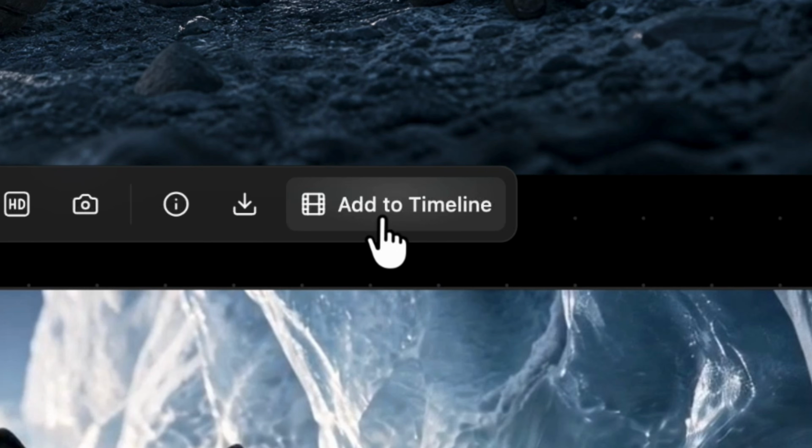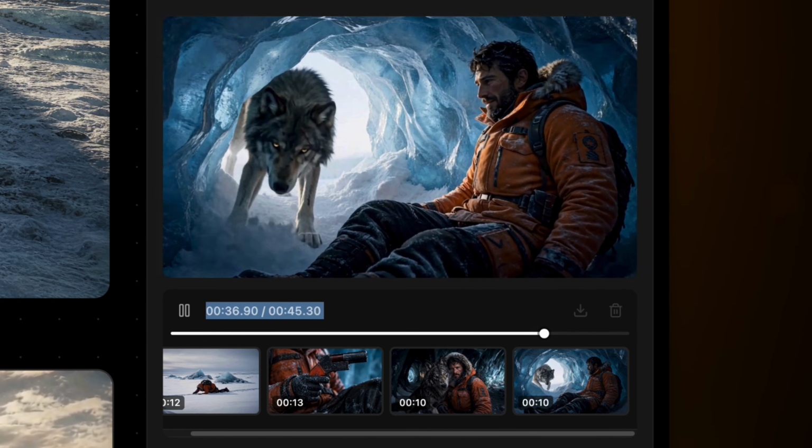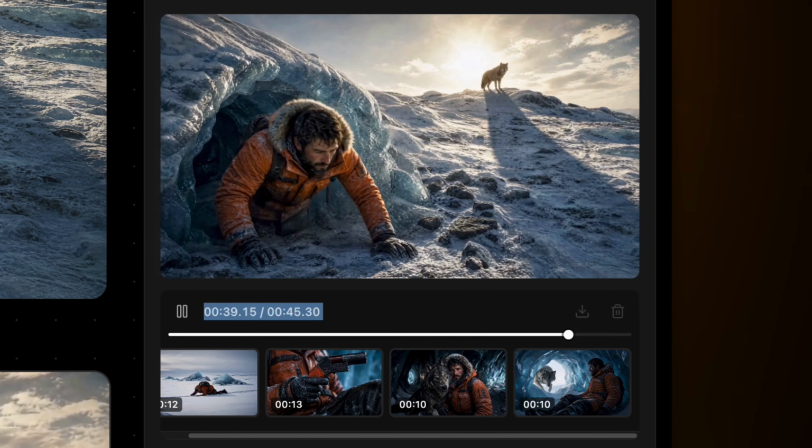Finally, since all of our video clips are rendered, we can use Canvas's built-in timeline feature to view all of the clips together as one film and even export them in one combined video file. So that is Topview's Canvas. It's very much optimized for film and story creation.